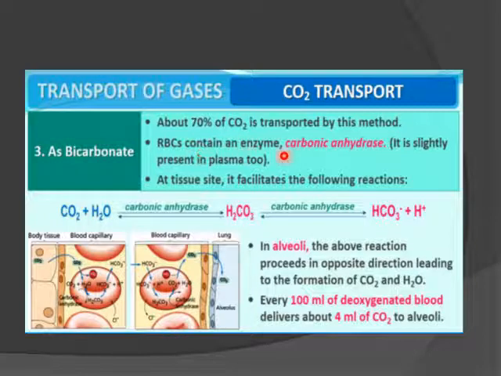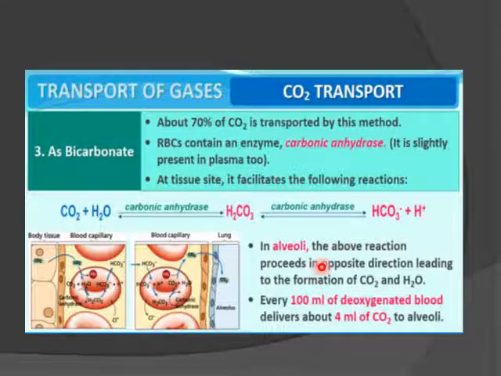RBCs contain an enzyme, carbonic anhydrase. It is slightly present in the plasma too. At the tissue site, it facilitates the following reaction: CO2 plus H2O, in the presence of the enzyme carbonic anhydrase, form carbonic acid, and they form bicarbonate plus hydrogen ions.